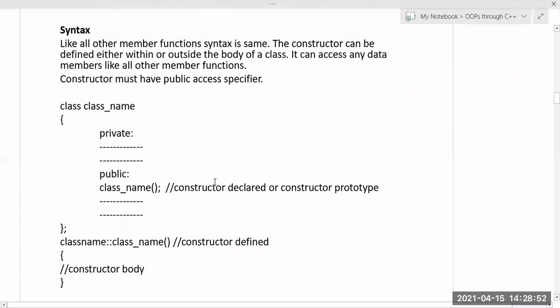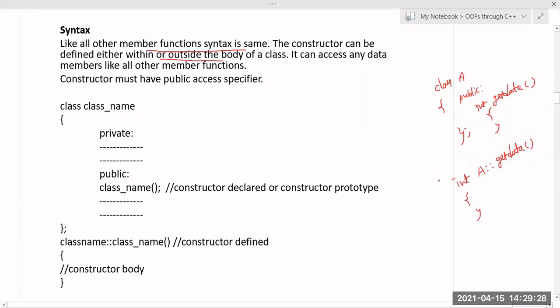And what is the syntax for the constructor? Like all other member functions, the syntax is the same. The constructor can be defined either within or outside the class. In the same manner, I can define a member function inside the class or outside the class. Whenever I want to define this member function inside the class, then in the public section I will write something like int getdata, and I will define it inside. But if I want to define it outside, then I have to write the return type, the name of the class, the scope resolution operator, and getdata, and define it outside.